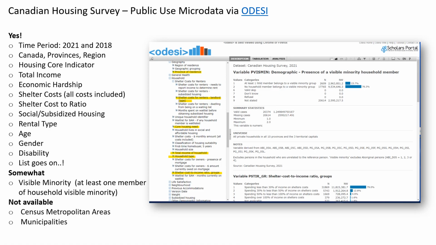To get around these limitations, you can use the Canadian Housing Survey Public Use Microdata file. There, you will be able to get data down to the level of geography, with many of the variables on the checklist. But the visible minority variable is a yes or no variable. It isn't disaggregated. So this gives you a sense of the data landscape for your research question. There isn't a one-size-fits-all dataset that answers the specific question.